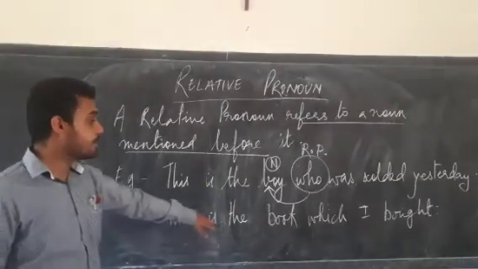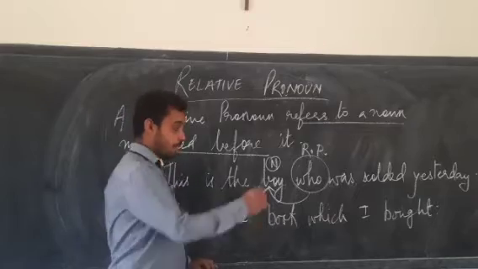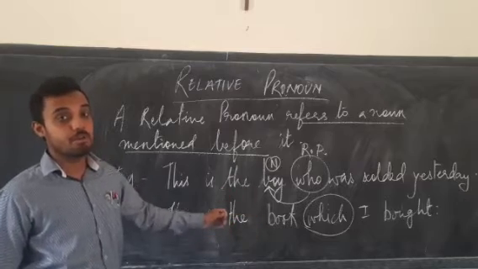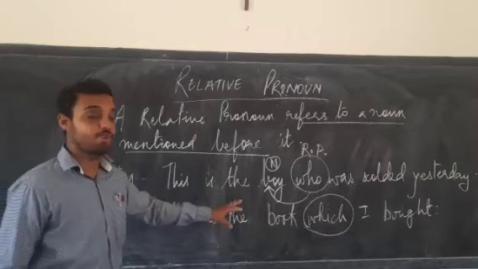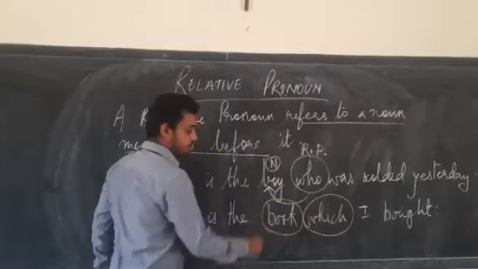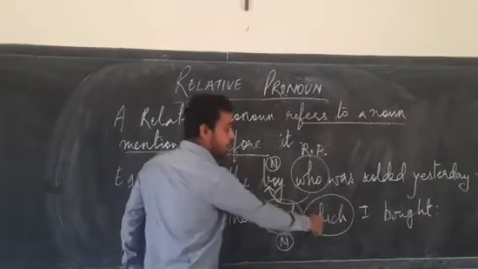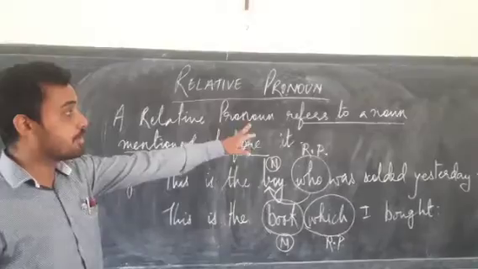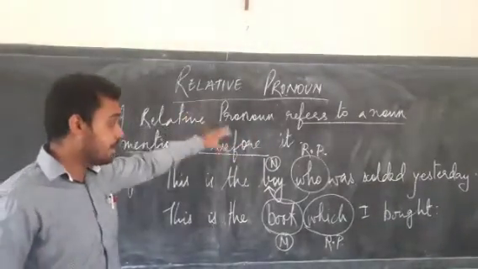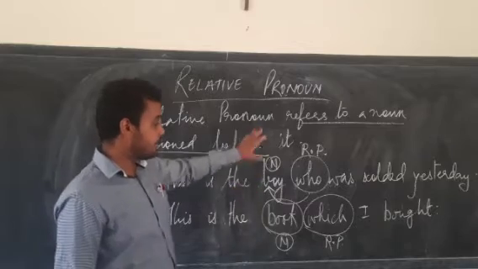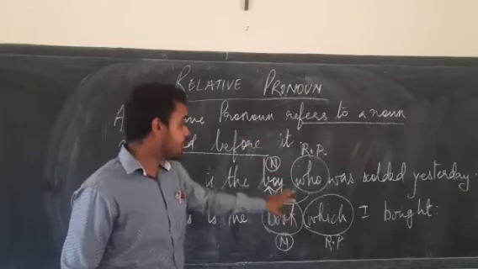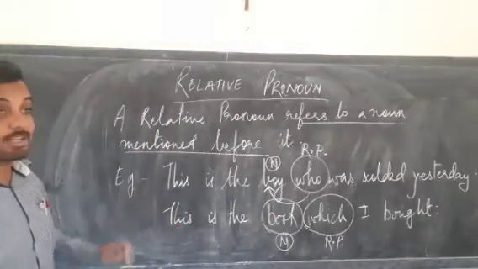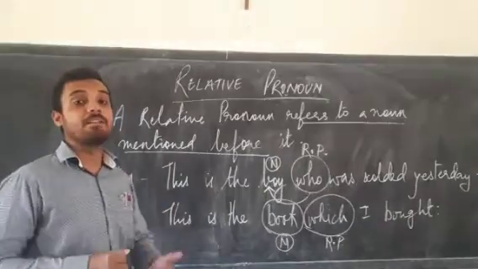Second example. This is the book which I bought. Again, which is a relative pronoun. And which is referring to which noun? The noun given to us in this sentence is book. Okay? Book is a noun and which is a relative pronoun. And what is the purpose of a relative pronoun? To refer to a noun mentioned before it. In both the sentences, you can see that the nouns are mentioned just before the relative pronoun. And this is the purpose of a relative pronoun, to relate, to refer to the noun mentioned before it.